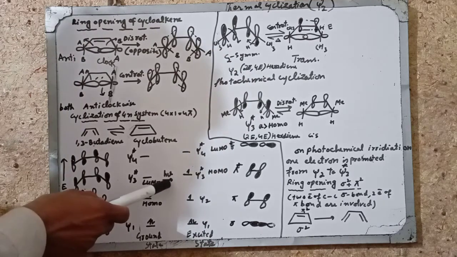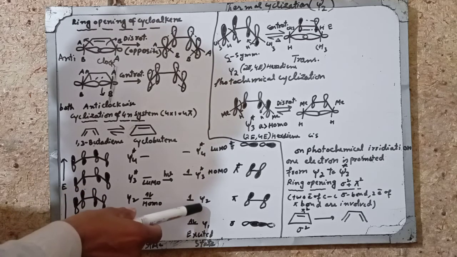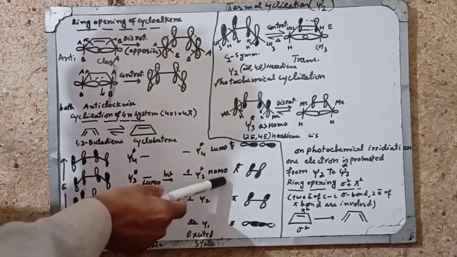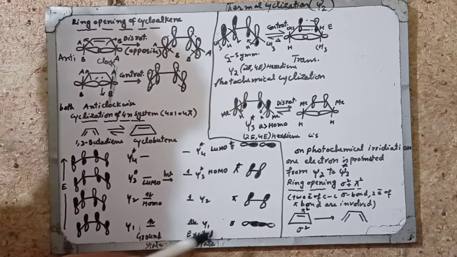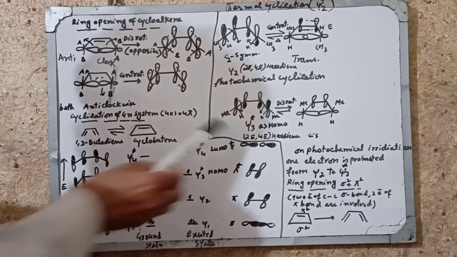When it is irradiated, an electron from HOMO is excited from psi 2 to psi 3 star, so now HOMO becomes psi 3 star. This can also be represented. This is the sigma, pi star and sigma star.